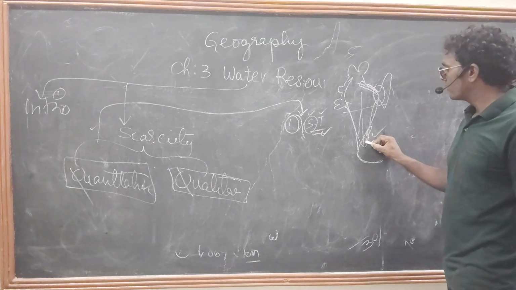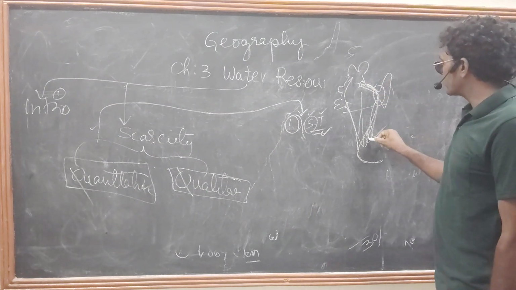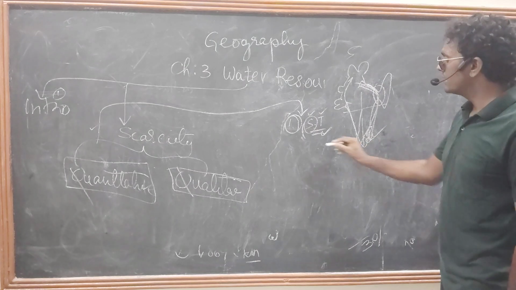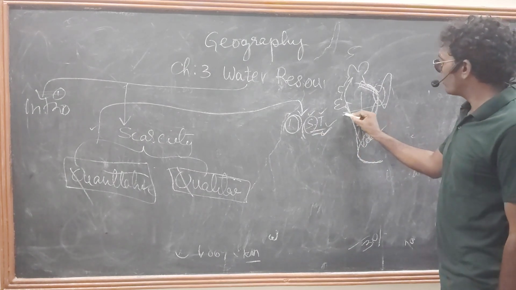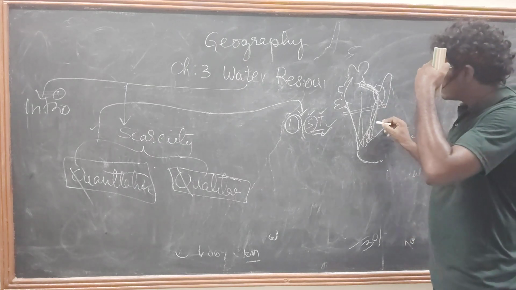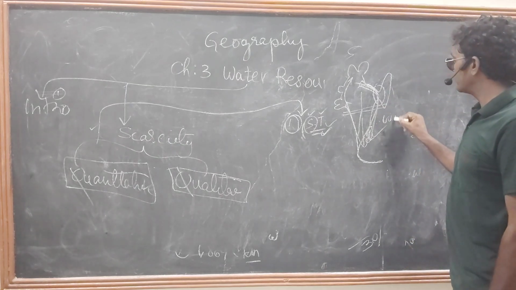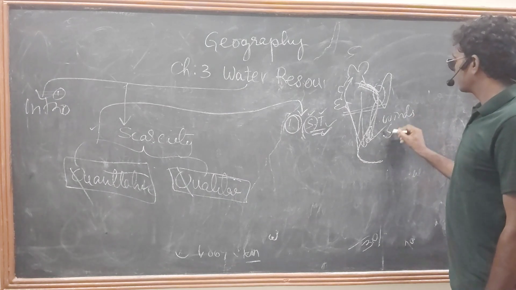It gets water during the retreating monsoon season. Are you getting my point? It is about temporal variation. And one more point we need to discuss is about winds or seasons.